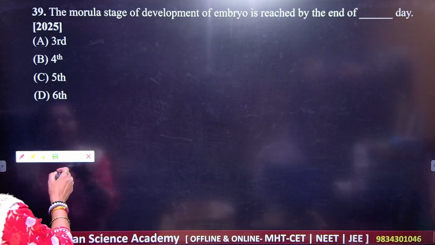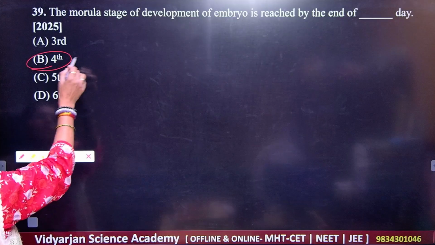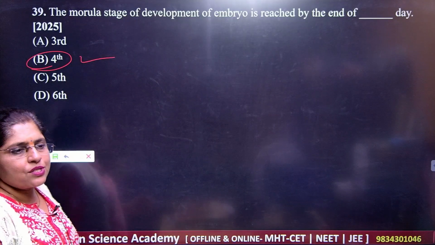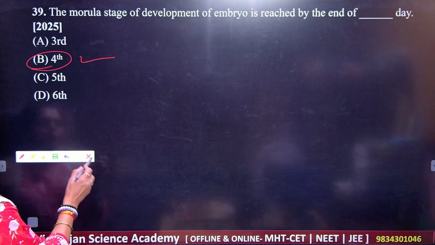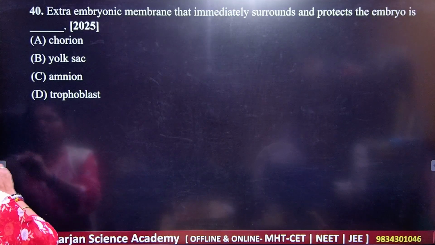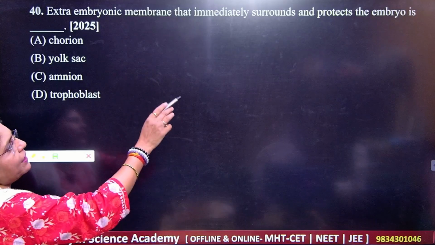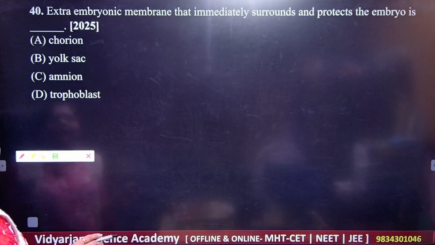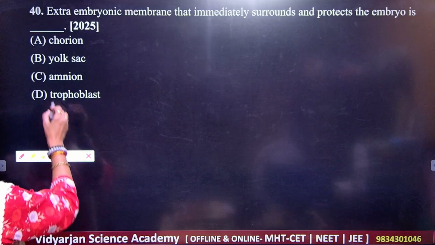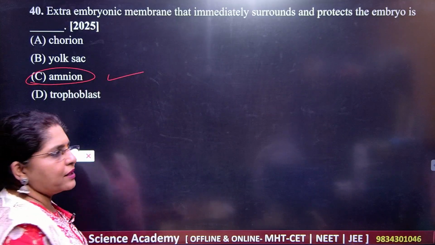So what they are asking here, that for morula stage, what is this thing here? So for morula, at least you should require here 4 days. Okay, so please note down the answer, 4 days you want here. Okay, next, extra embryonic membrane that immediately surrounds and protects the embryo, and that is nothing but, which is that here? That is amnion. You should know how the embryo is getting protected.